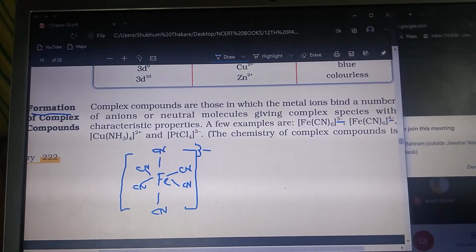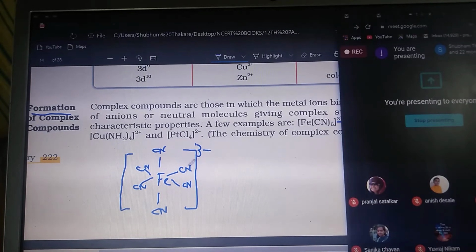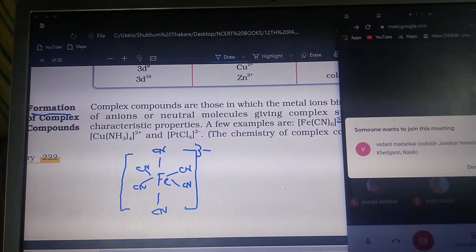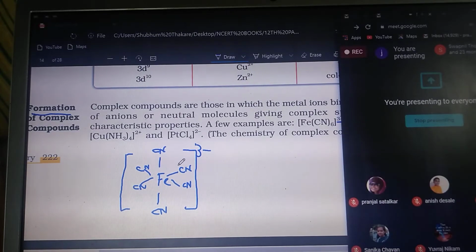Now in this case, what happens? There is a covalent bond present between the central iron and the ligand cyanide. There are covalent bonds present, and they are not ionic bonds. So these 6 bonds are covalent bonds joined from the carbon to the iron. These are the 6 covalent bonds formed.